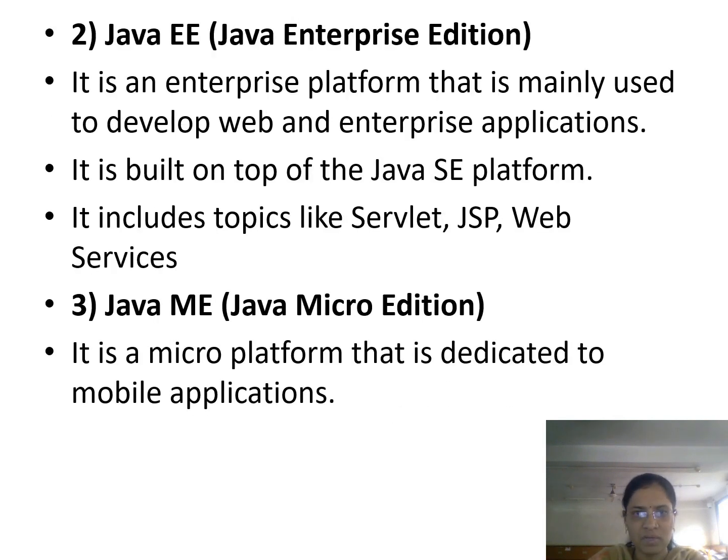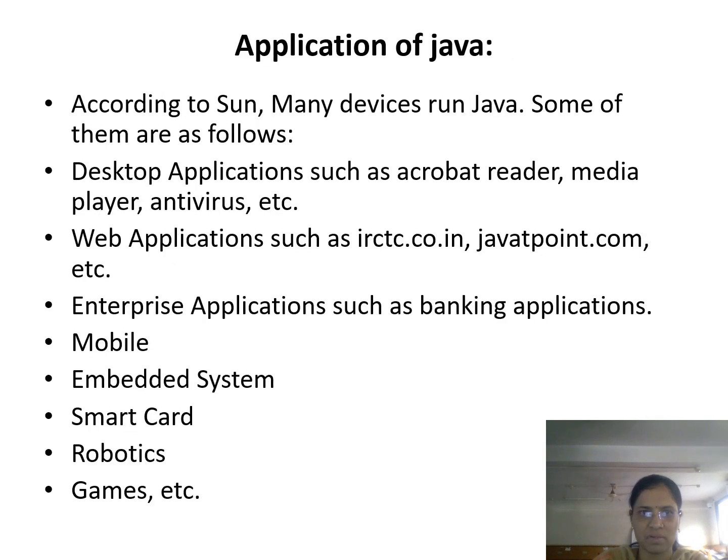Then the second edition is the Java Enterprise Edition. It is an enterprise platform that is mainly used to develop web and enterprise applications. It is built on top of the Java SE platform, which includes topics like servlets, JSP, and web services. The third edition of Java is called Java Micro Edition, which is a micro platform that is dedicated to mobile applications.